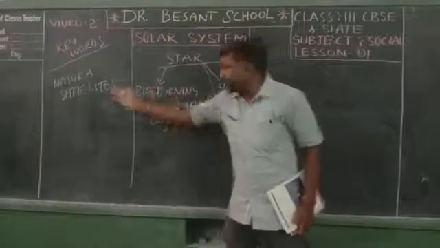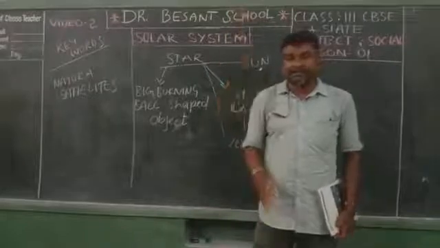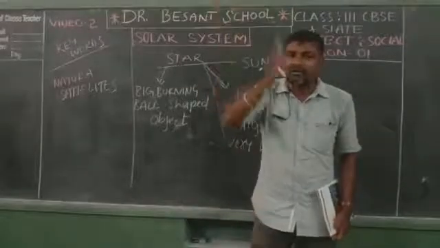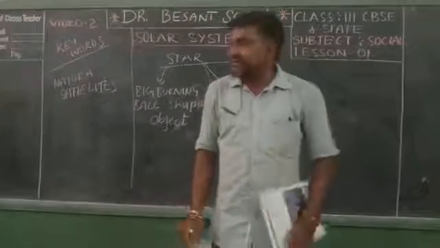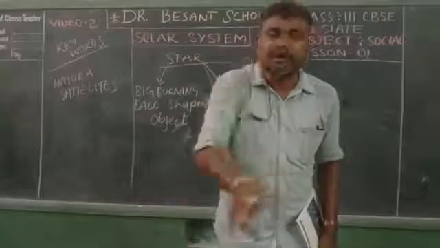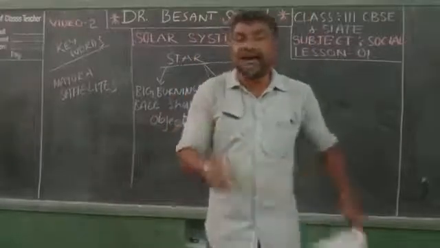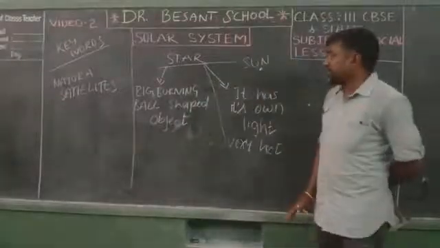It is a big ball-shaped object that revolves around the planet, and it doesn't have its own light. See, it's very, very important.